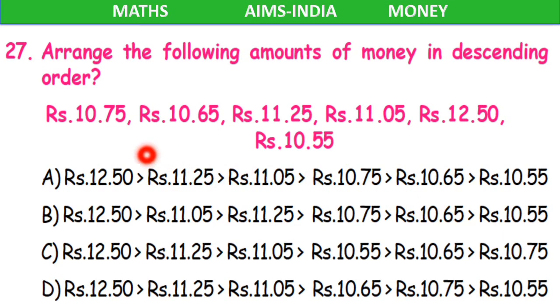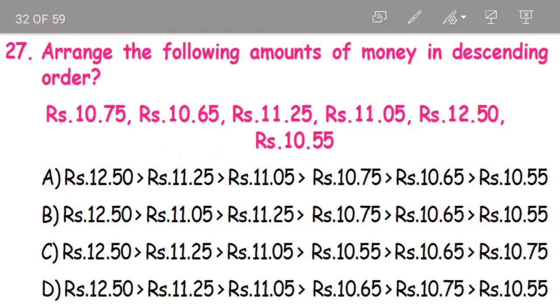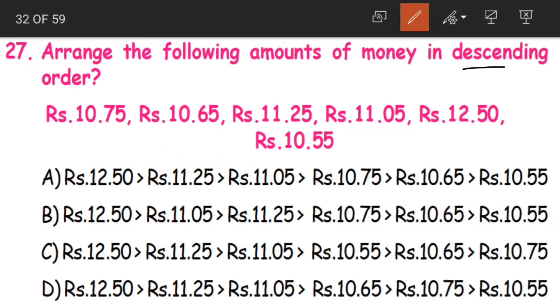Next, arrange the following amounts of money in descending order. Now we have descending order. It is nothing but the largest number to the smallest. Again, let us compare the rupees. We have 10, 10, 11 and 12. From this, which is the largest one? 12 rupees is the largest. Yes, so it will be our first one.